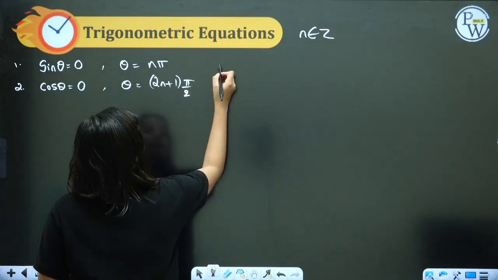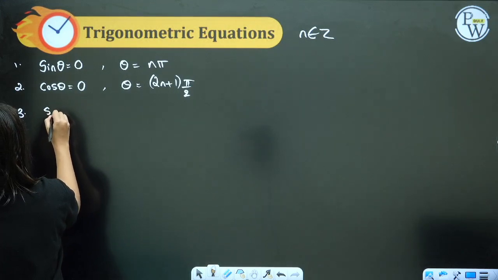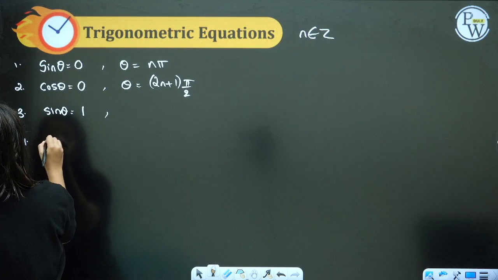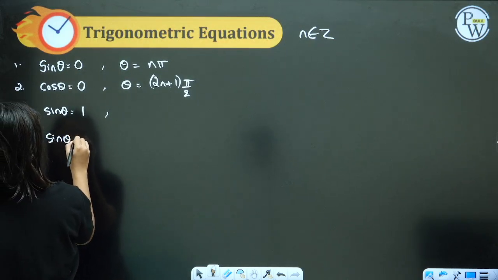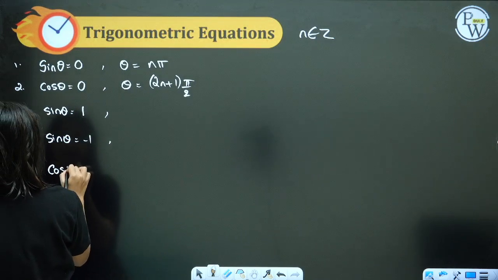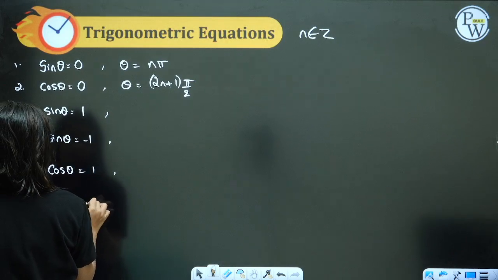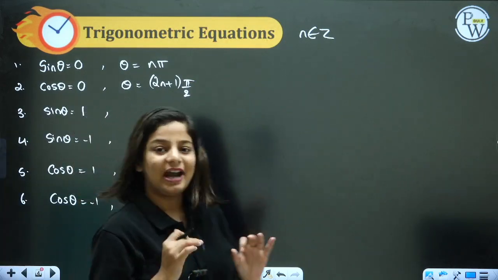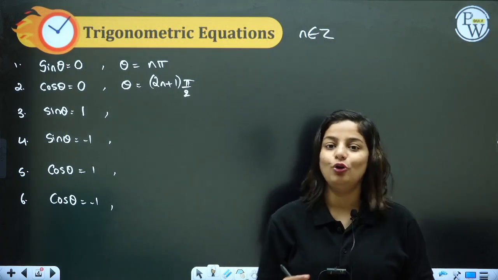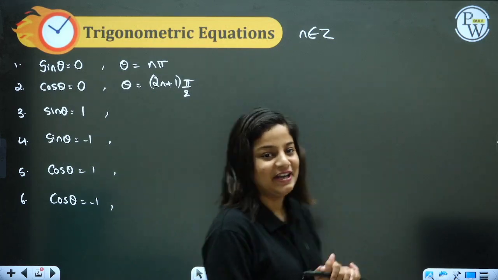Right? Okay. Third one. When is sin theta equal to plus 1? And when is sin theta equal to minus 1? We will see that. Similarly, we will also observe when is cos theta equal to plus 1 and when is cos theta equal to minus 1. Guys, you need to write this general observation from the circle. If you all know, pause it and write. If not, let's find out.